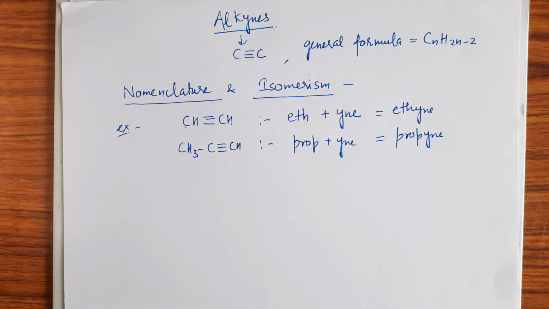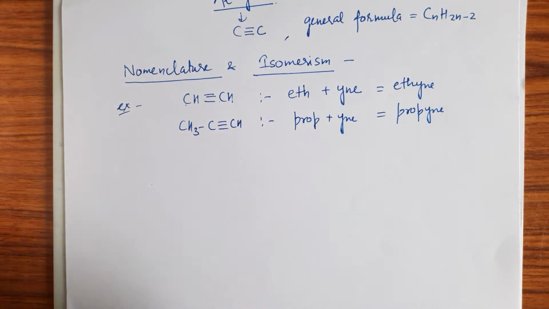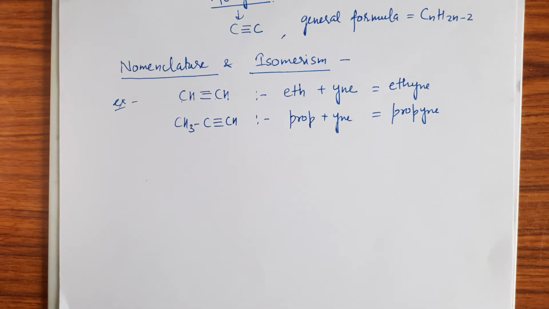The next is, if we discuss the isomerism. Isomerism in case of alkynes depends on the position of the triple bond, as well as it consists in the form of chain isomer and branch isomer. That means position isomers, also chain isomers. It consists of position isomers form and chain isomers form.